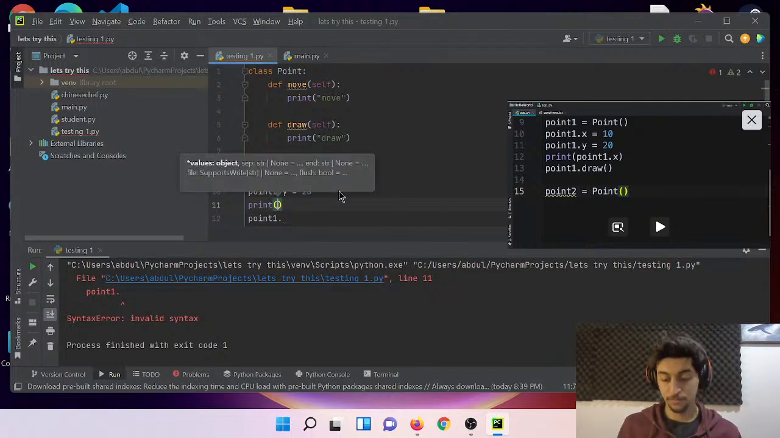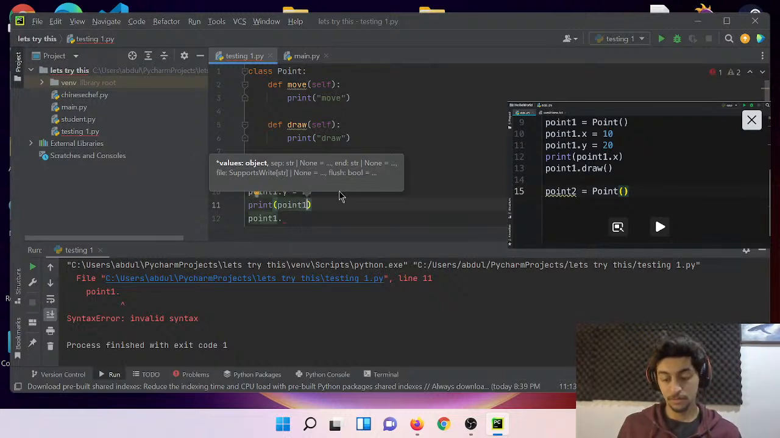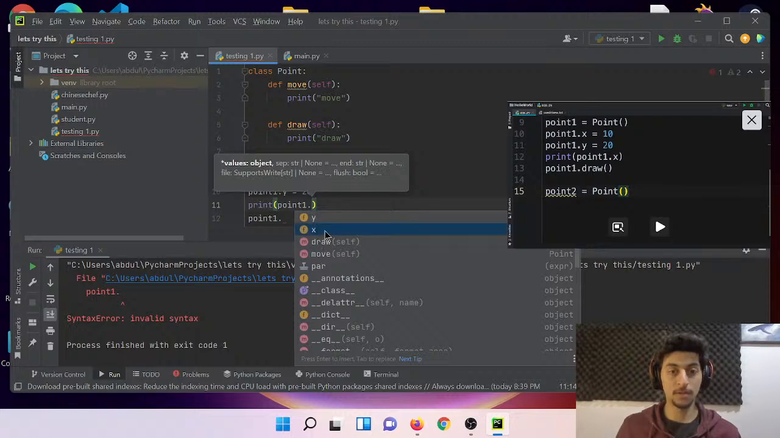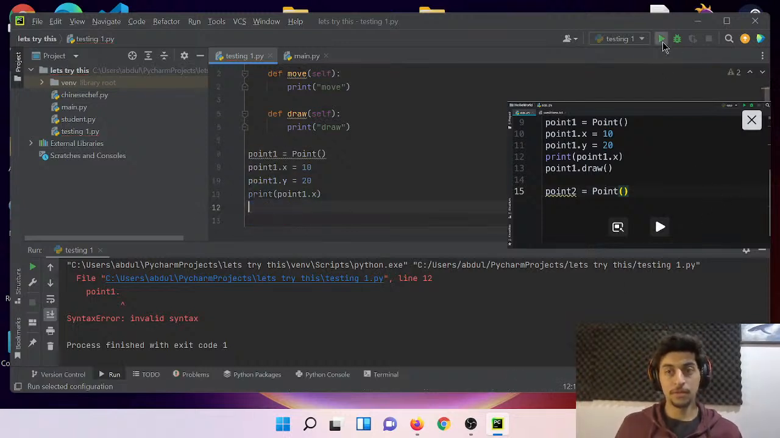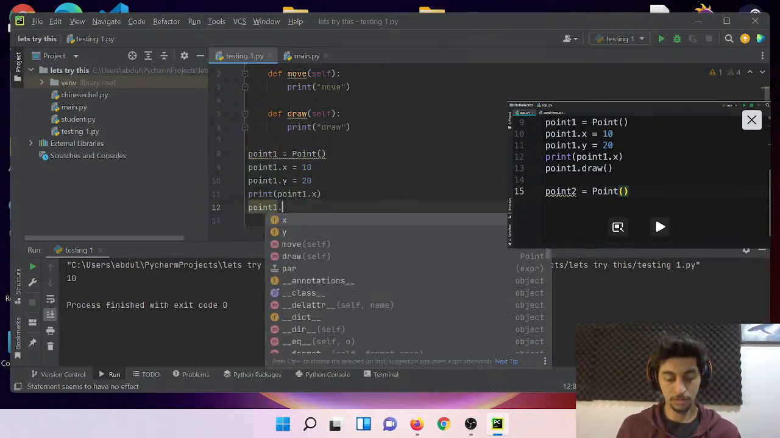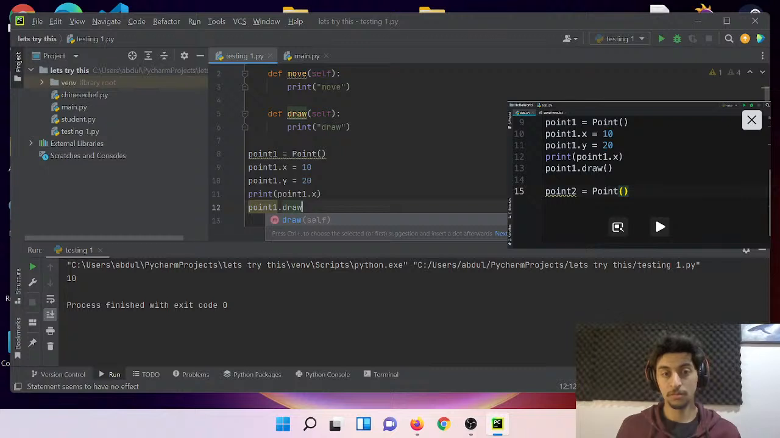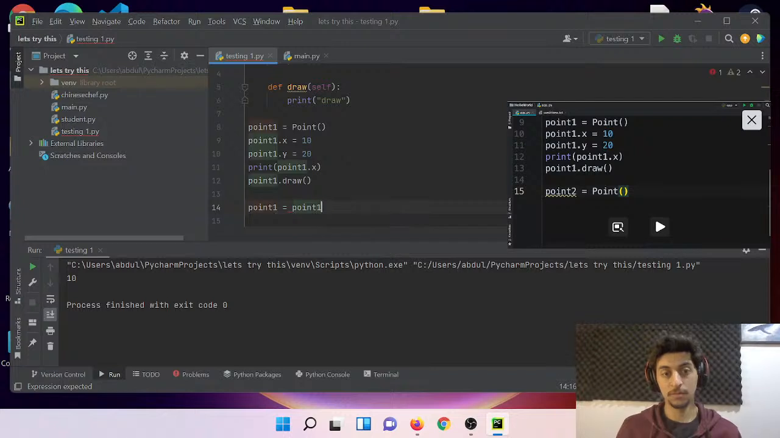Print point1.x, print, please, thanks. And then what is this? point1.draw. point2 equals point, no, equals capital P Point. Okay, function.